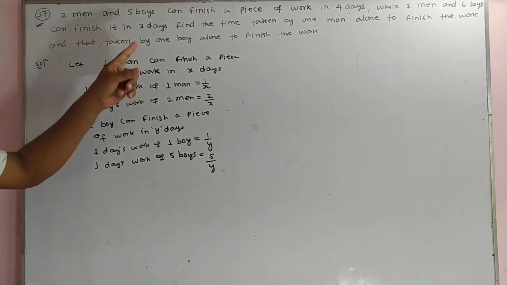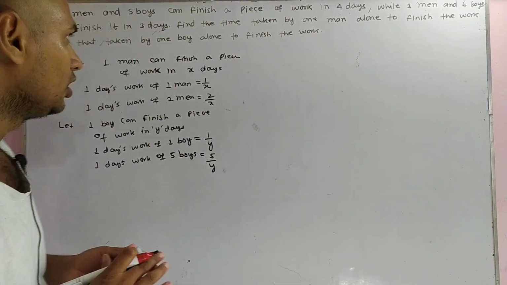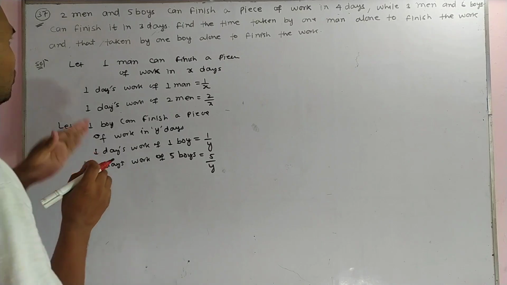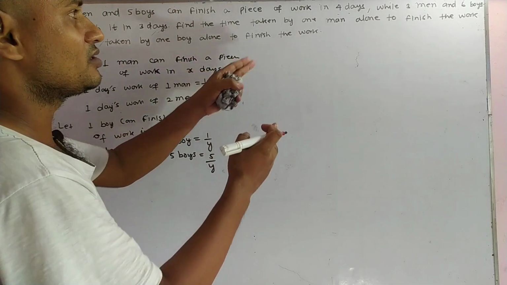We know that the question tells us 2 men and 5 boys can finish a piece of work in 4 days. It means that 1 day's work of 2 men plus 5 boys is equal to 1 upon 4.